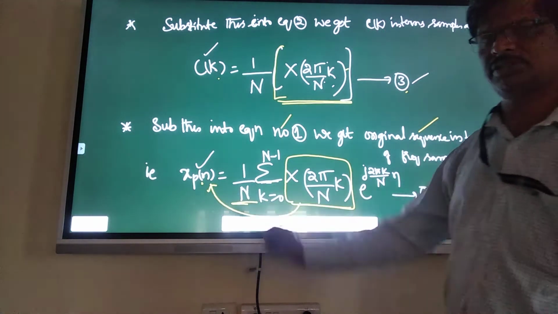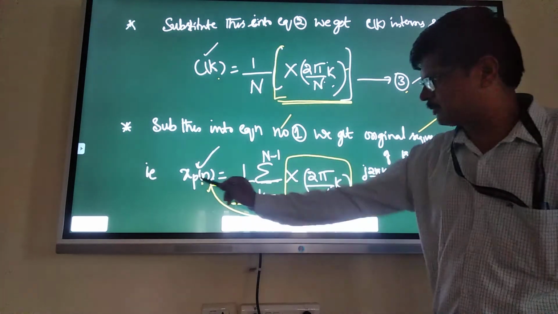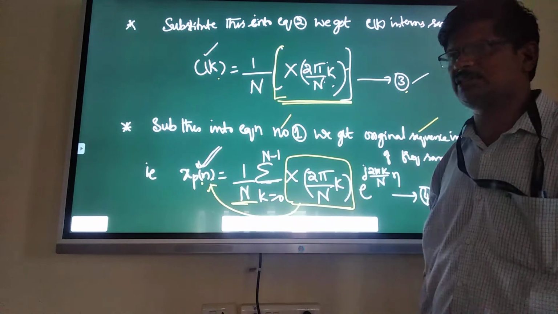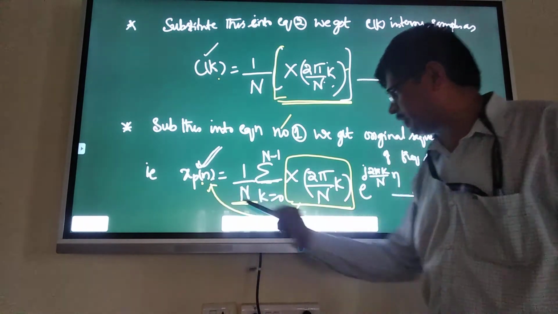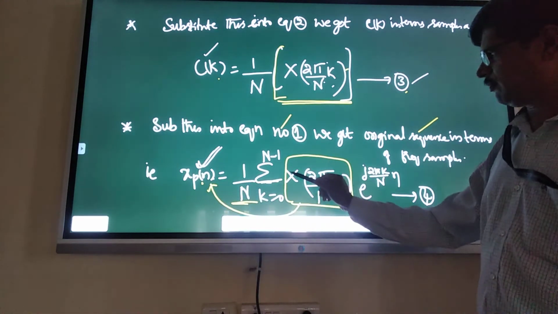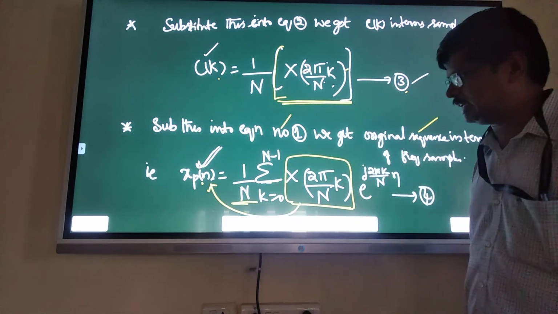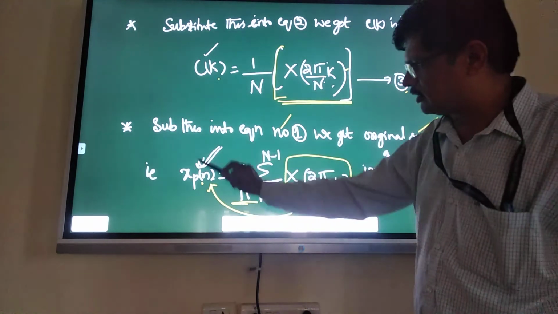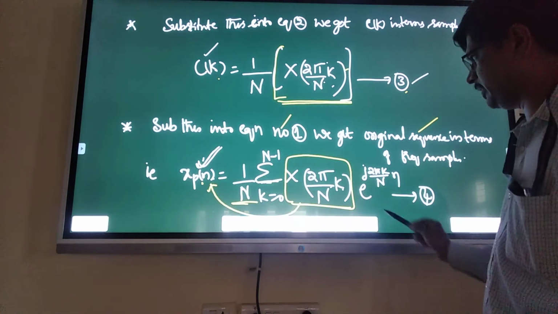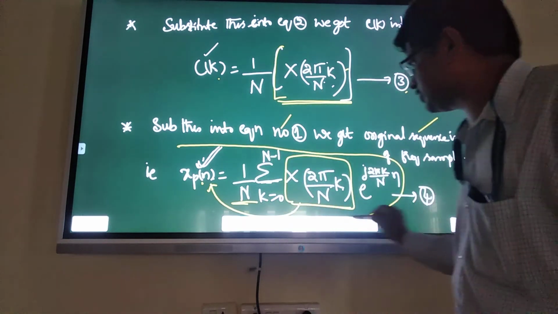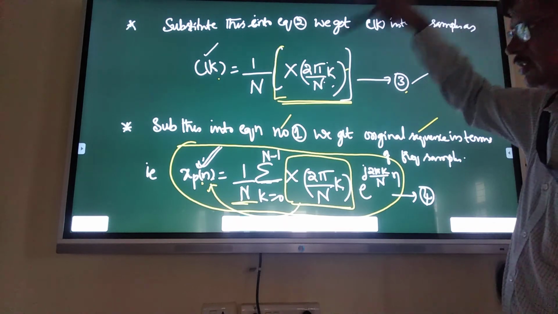Finally, we get reconstruction of the original signal from the frequency samples. See that xp of n is obtained, the original sequence is obtained from the frequency samples X of 2 pi by N k, which we have got already, right? That means the original sequence is obtained from the frequency domain samples. This is the standard equation. This is also called the IDFT equation, right? That is the DFT equation, this is IDFT.